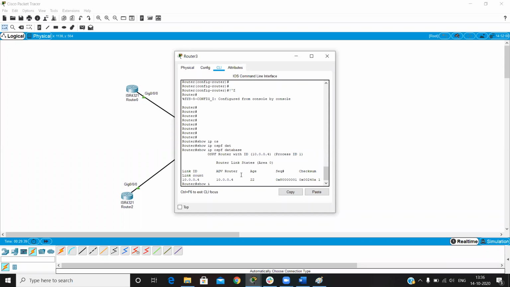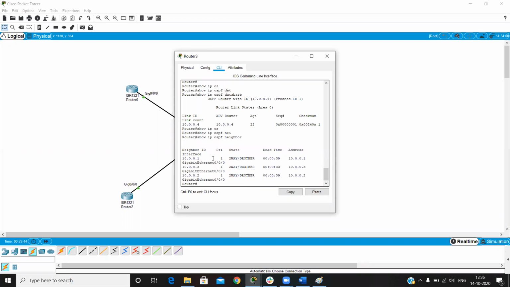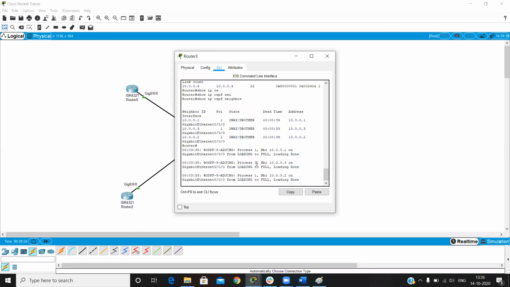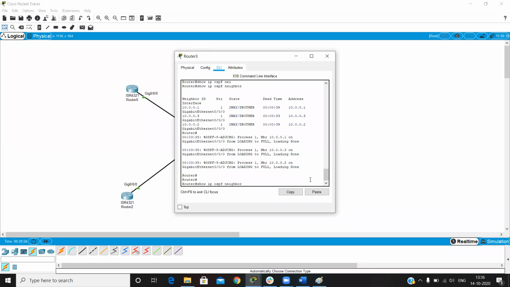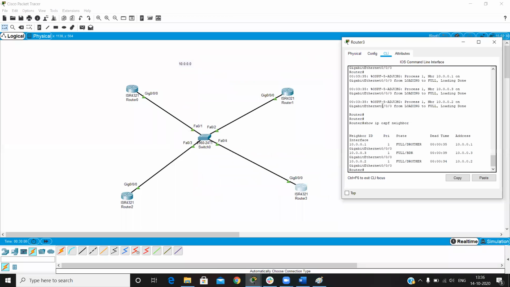Show IP OSPF network. See here, DR other, DR. Okay, now 10.0.0.3 becomes our